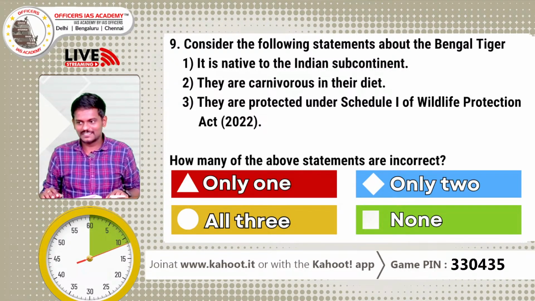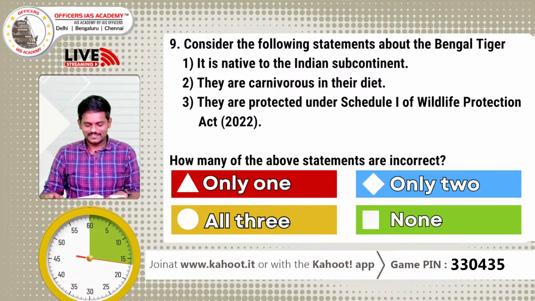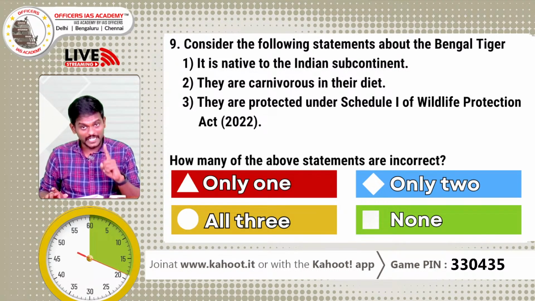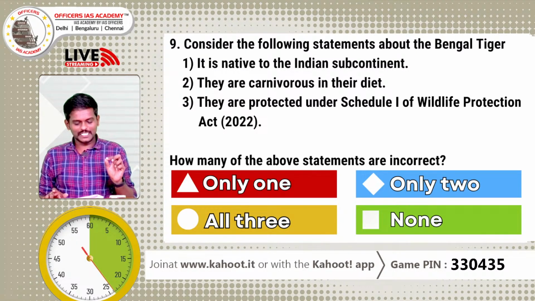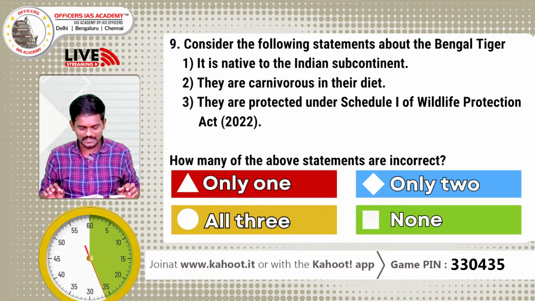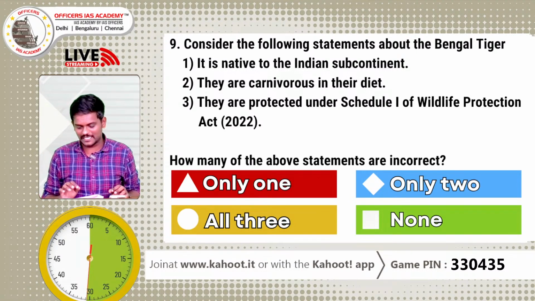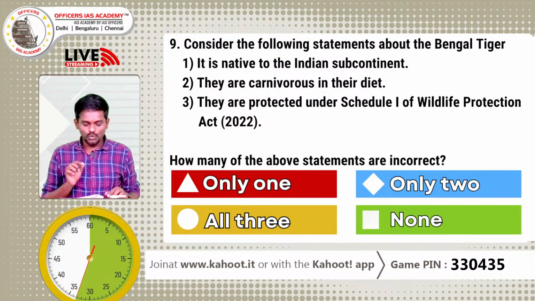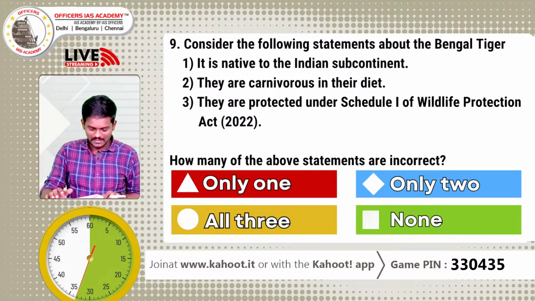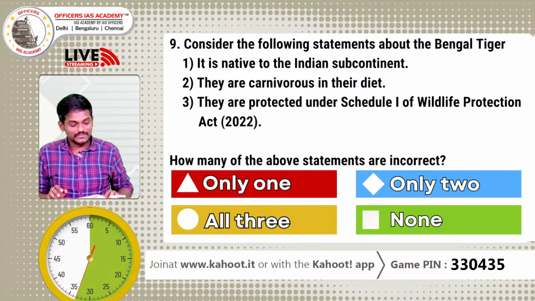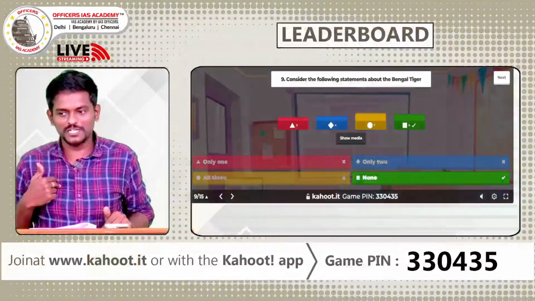Ninth question. Double pointer. Consider the following statements about Bengal tiger. See, be careful while answering. Be careful, read carefully. It is native to the Indian subcontinent. They are carnivorous in their diet. They are protected under Schedule 1 of Wildlife Protection Act 2022. How many of the above statements are incorrect? Very careful because I have lost many prelims because of this.